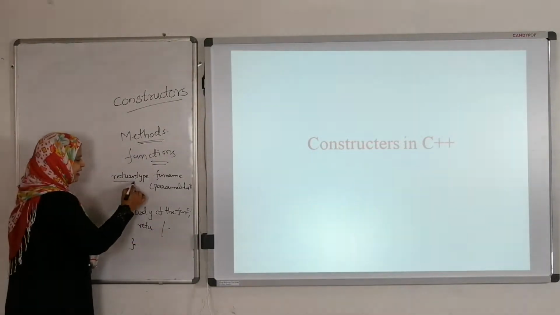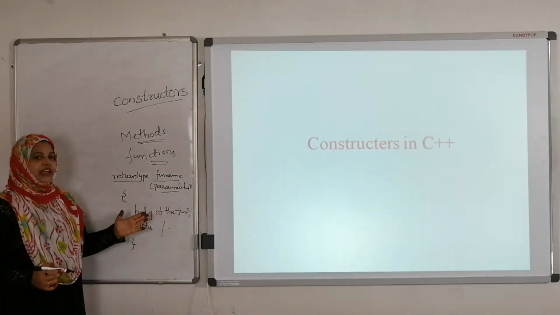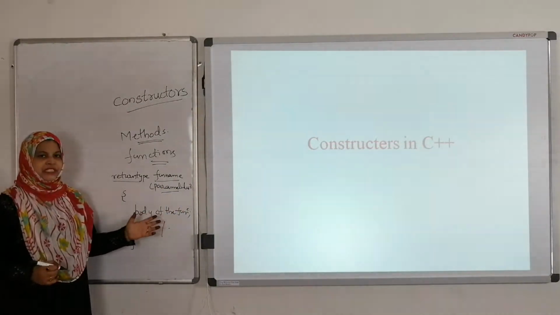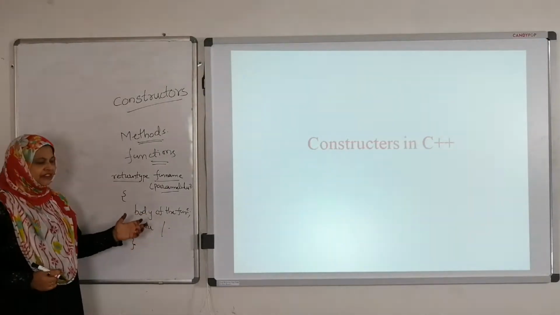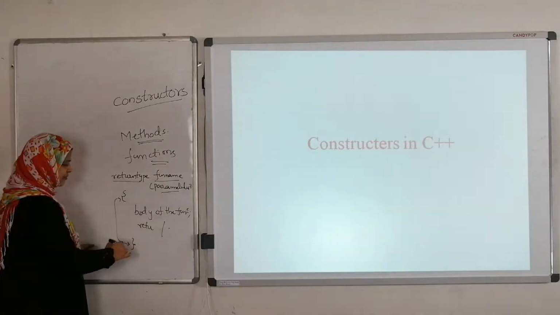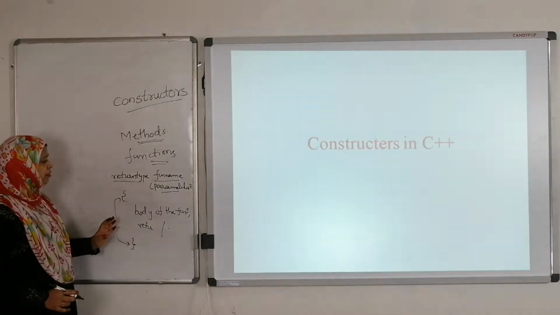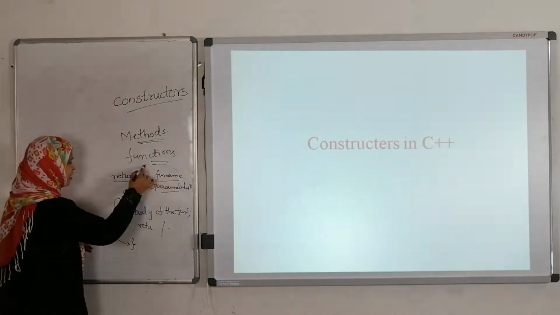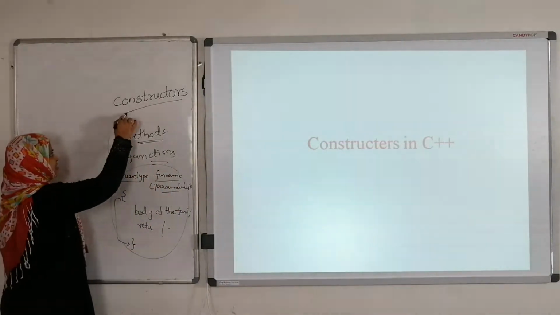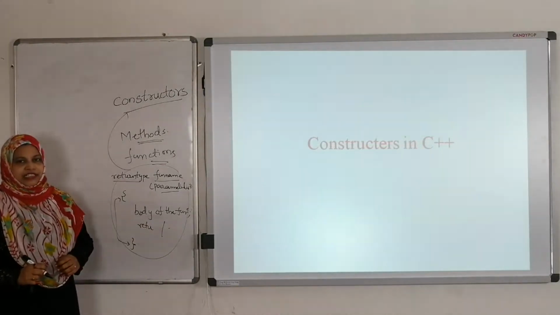Body of the function means the operations we are going to perform in the function are declared within the opening and closing braces, and we have a return value. The same properties are followed by constructors also.